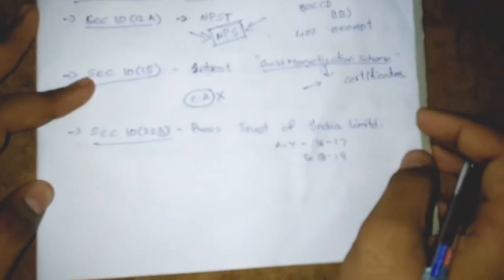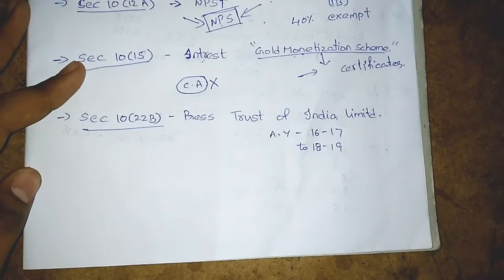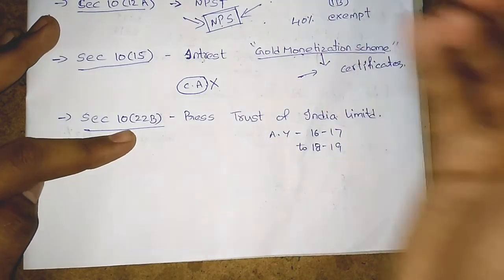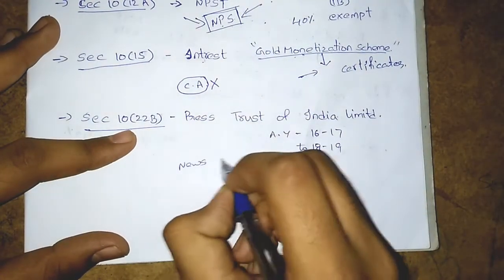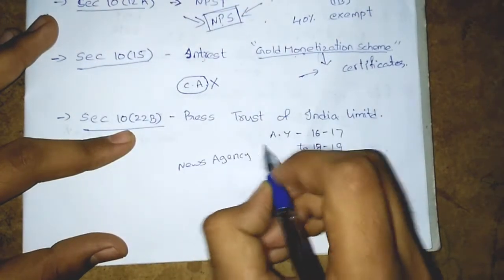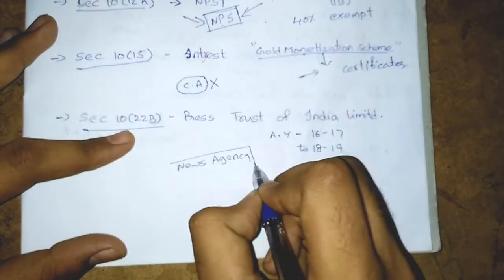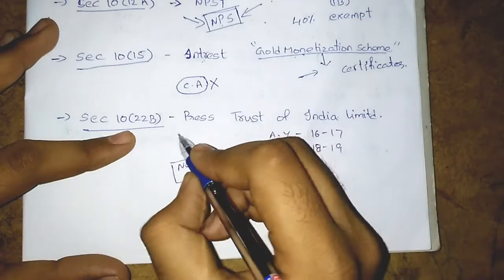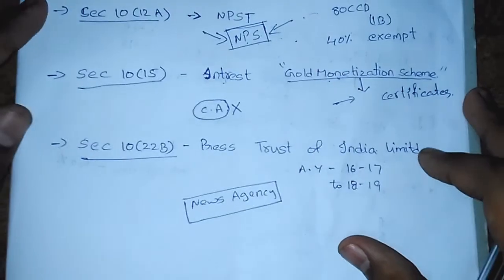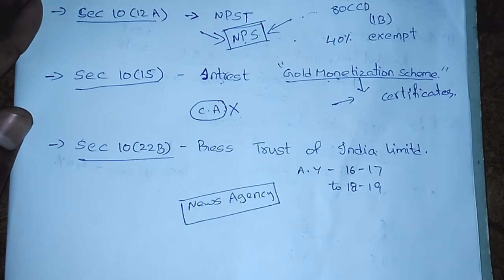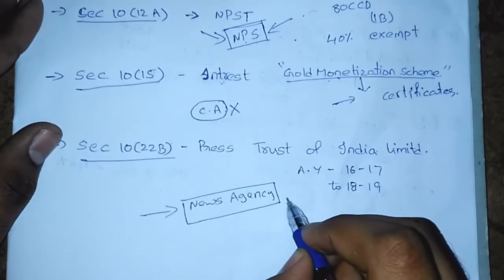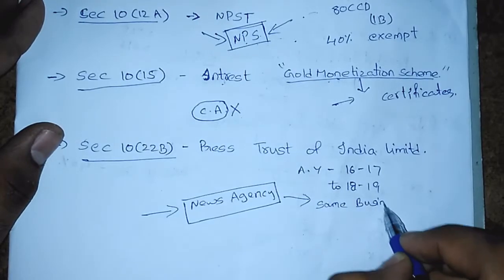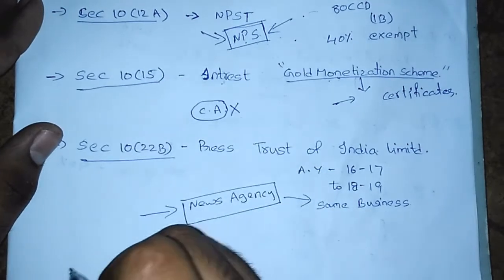We shall move to the next section, section 10(22B), Press Trust of India. Actually 10(22B) is for news agencies. Whatever income is generated for news agencies, if it is applied in the same business, then it would be exempt, right? Yes guys, any income to the news agency, if it is applied in the same business, then it would be exempt.